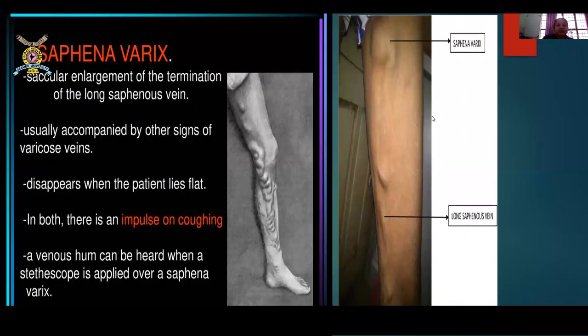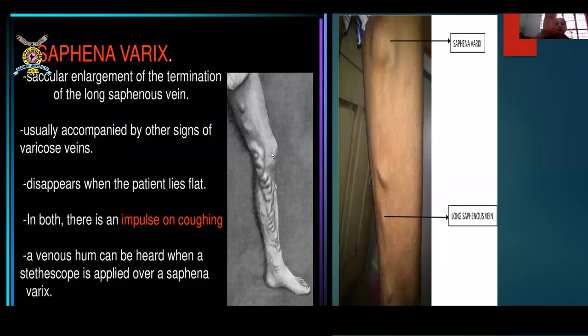Now here, saphena varix is something which I have tried to show. Again, this is an expansile cough impulse, where you can see a proper cough impulse at the saphenofemoral junction. That is the junction of the long saphenous vein and the femoral vein. That is nothing but saphena varix. So there is a saccular enlargement, sac-like enlargement, of the termination of the long saphenous vein.